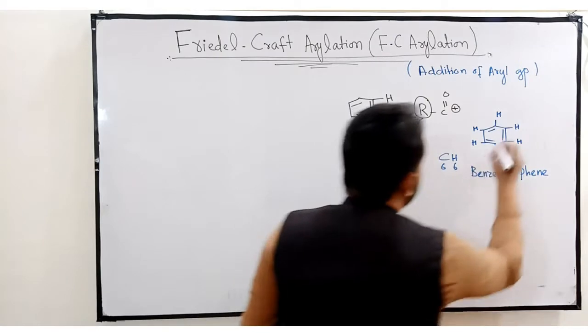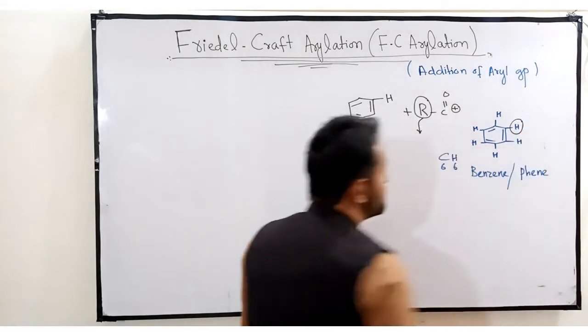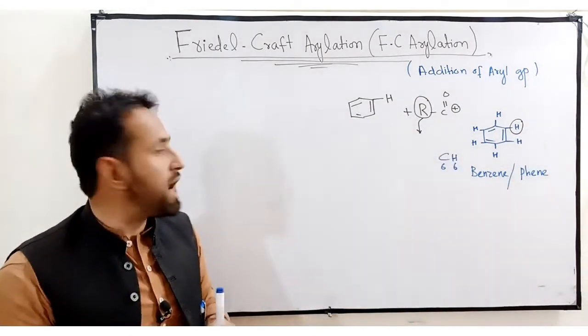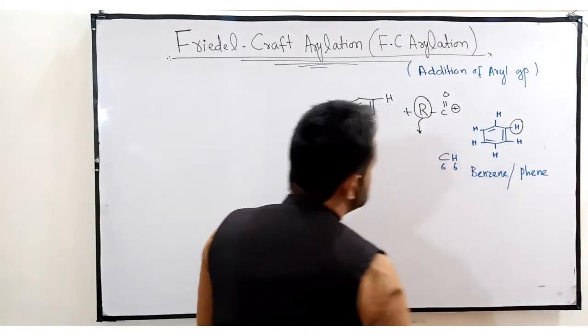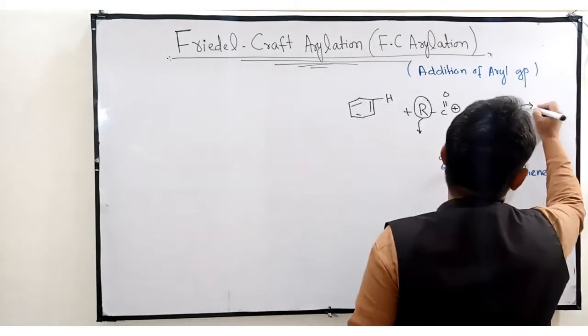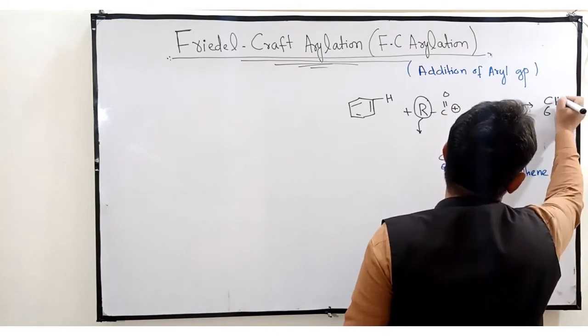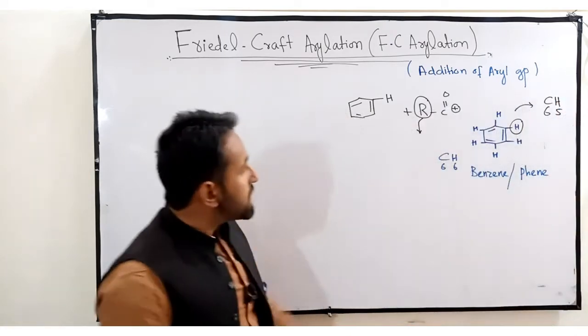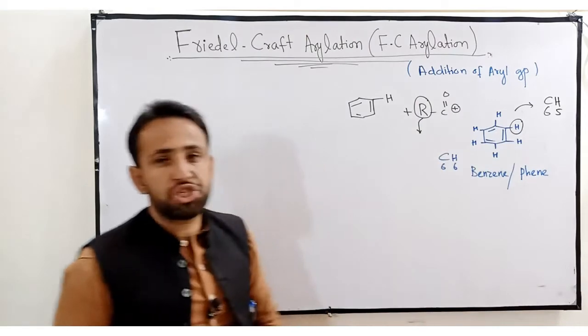If we replace one of the hydrogen atoms of the benzene molecule, what will it become? It becomes simply C6H5. Why? Because we replaced one hydrogen atom.